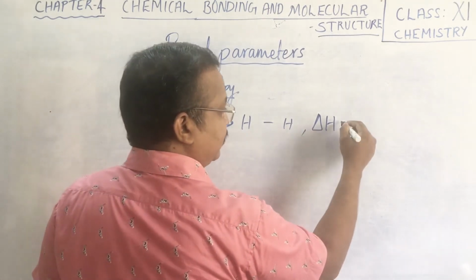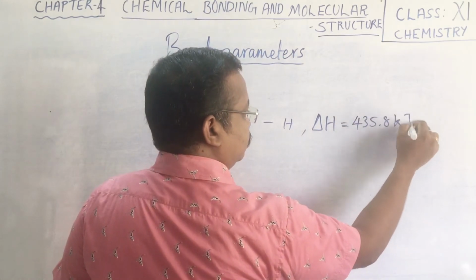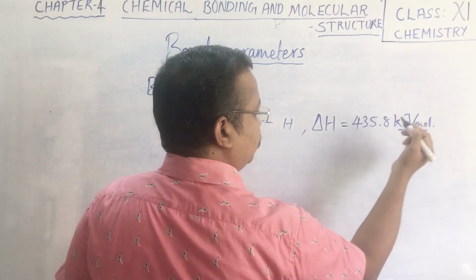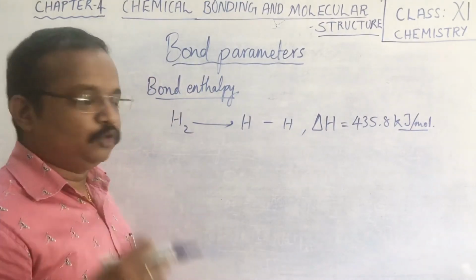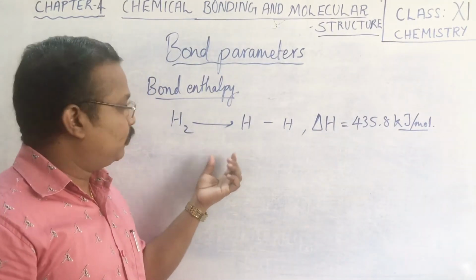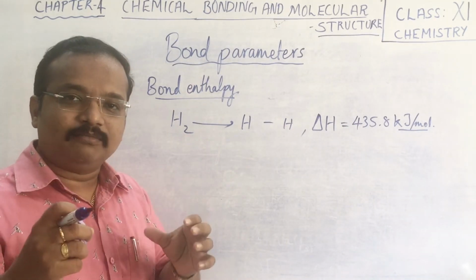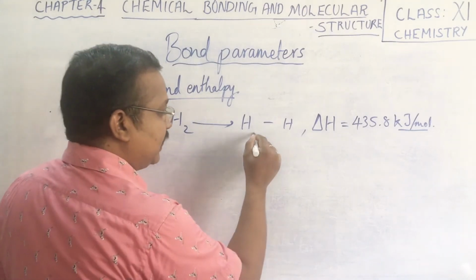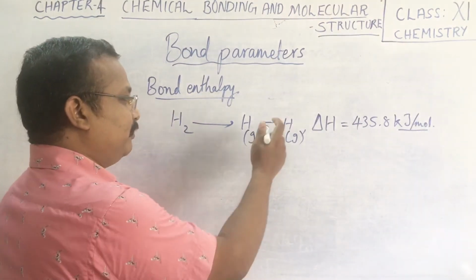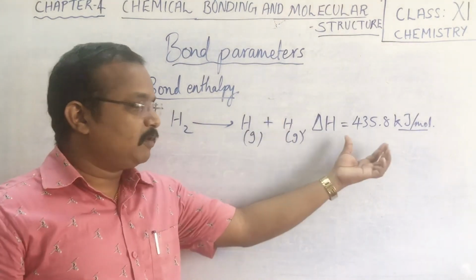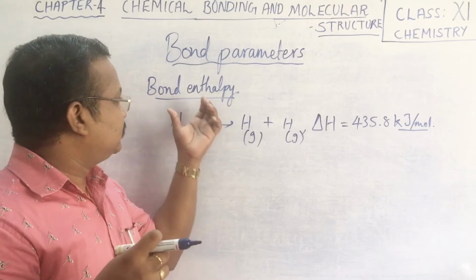Now for the timing I am writing it: delta H is equal to 435.8 kilojoule per mole. Kilojoule per mole is the unit of delta H. That much energy, which is a small energy only, is required for a hydrogen molecule to split into isolated gaseous hydrogen atoms. The energy required to break that bond, we call it bond enthalpy.